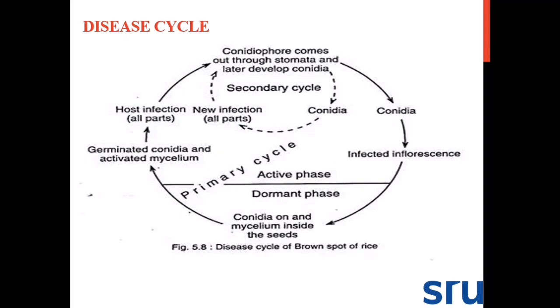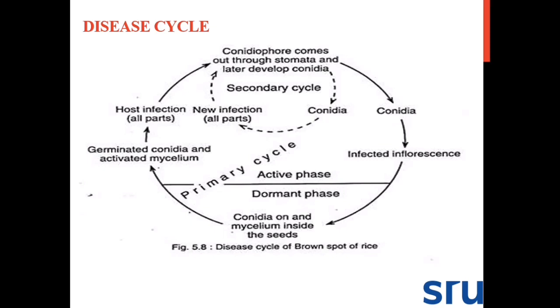So first, when we sow the infected seeds, there is germination of conidia and activation of mycelium. Then there is host infection in all the parts. Then there is production of conidiophore. Then this conidiophore will produce a lot of conidia. Then this conidia continues the secondary life cycle through wind-borne spores.